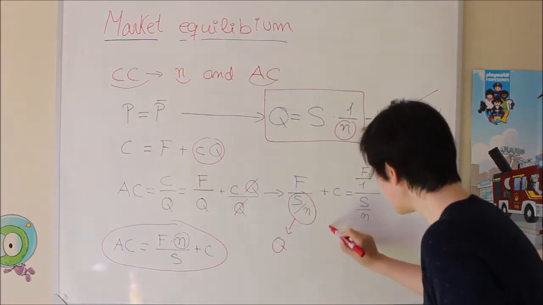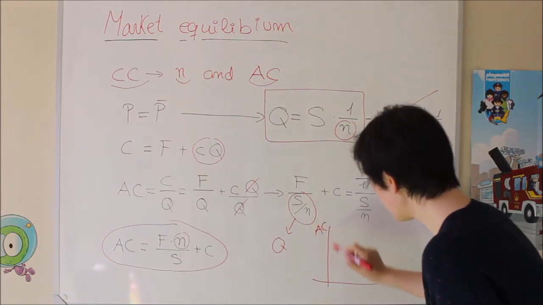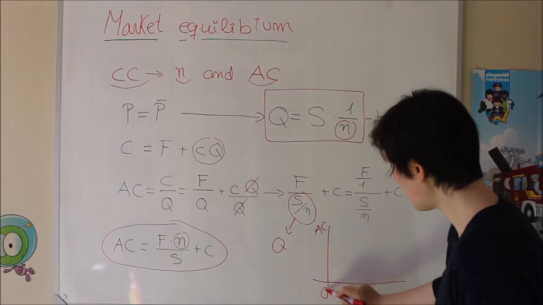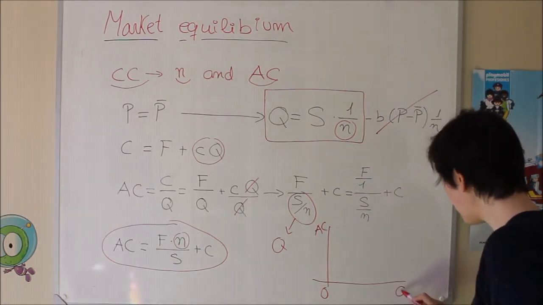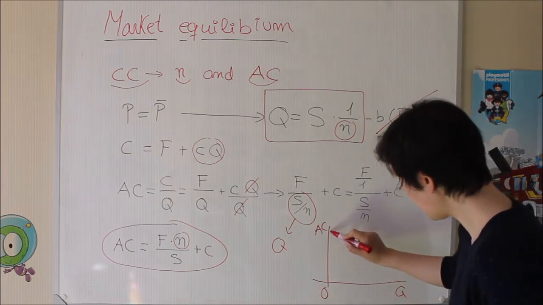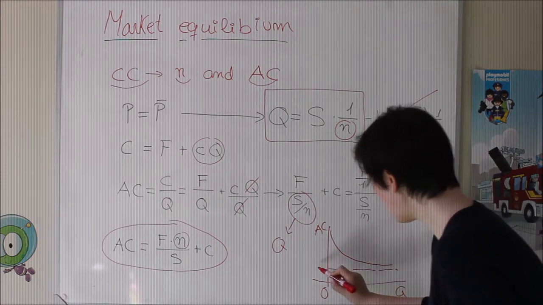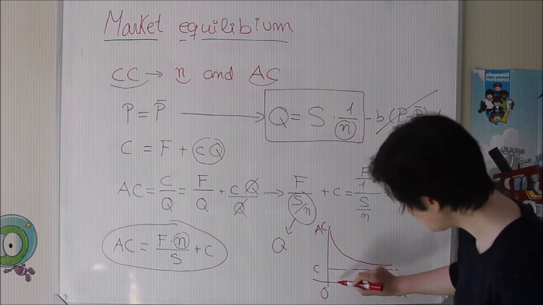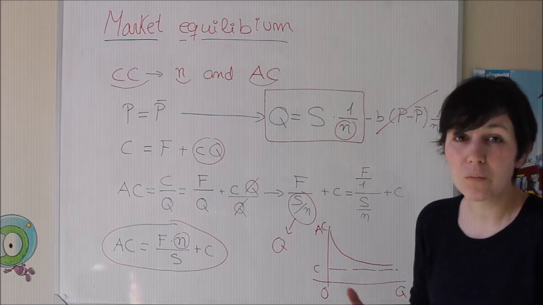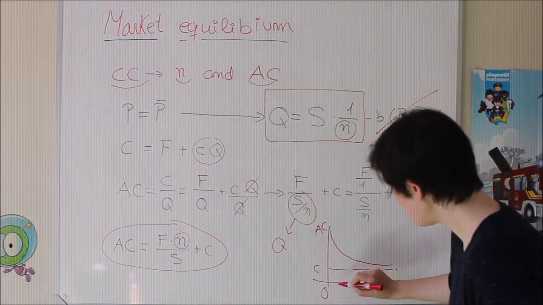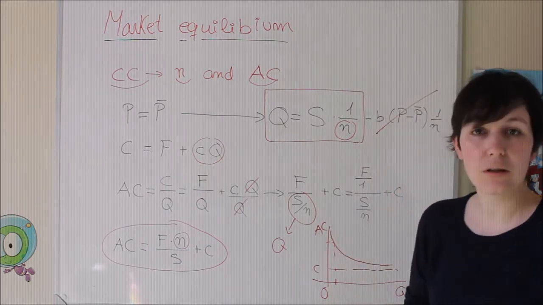Just keep in mind that if we put the average cost here, the higher the line is, the higher the average cost. And here we have quantity, and the average cost was something like this. Okay, where here is the marginal cost. So if the number of competitors is really high, that means you are going to sell a small amount, close to zero. And you can see that the average cost is higher.